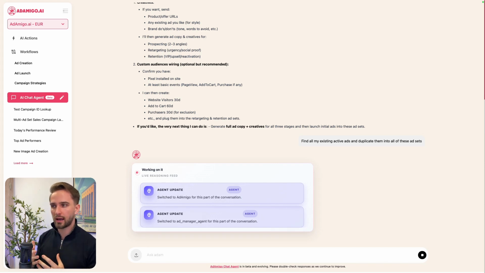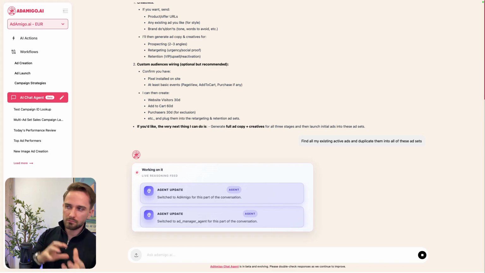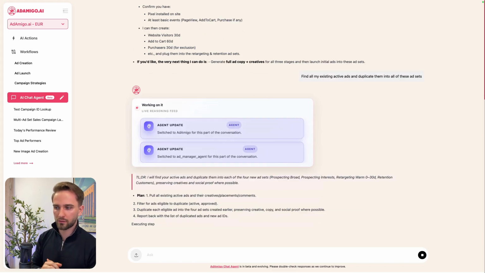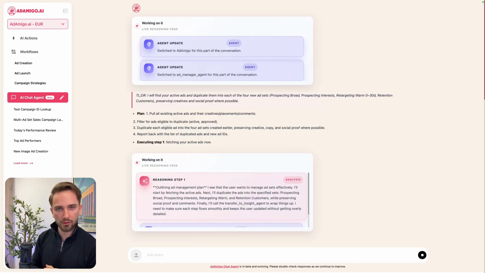So 7, 8 ads, it needs to find them, needs to then find all the 4 audiences we just created, and then go ahead and duplicate those ads. That's no picnic and a heavy task, but it will do it. It'll complete this task like it completed the campaign and audience creation before. And again, this is where the excellence is of AdAmigo. It executes. It doesn't just talk or give you data, right?